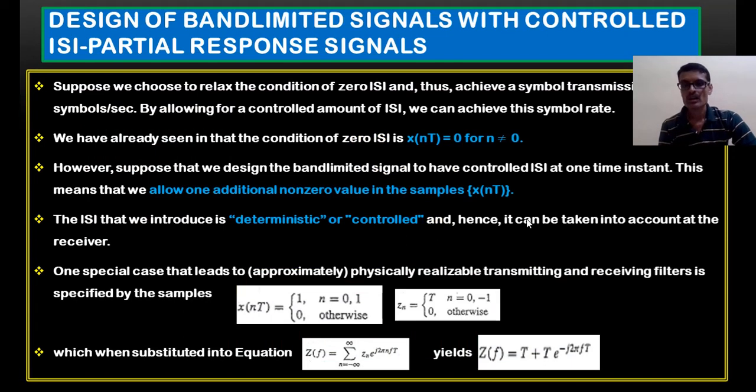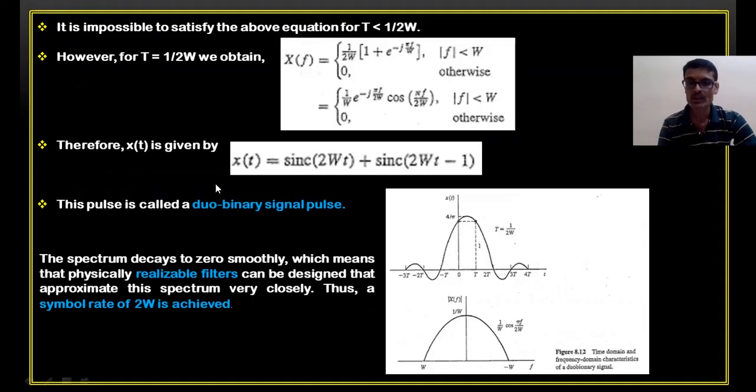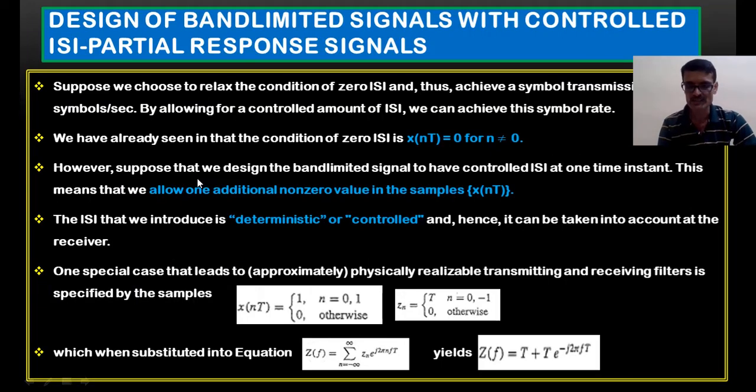I told you about this. The condition for zero ISI is that x of nT should be equal to 0 for n not equal to 0, and x of nT should be equal to 1 for n equal to 0. That's what the Nyquist criterion says for zero ISI. Now, in the partial response signaling method, I'll go back to the previous slide.